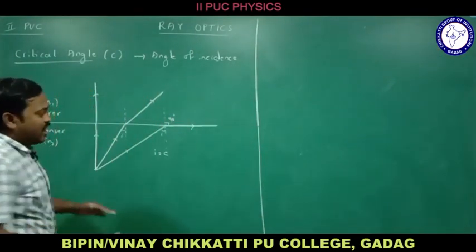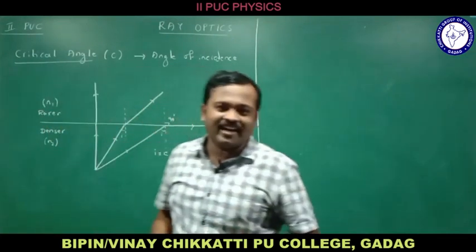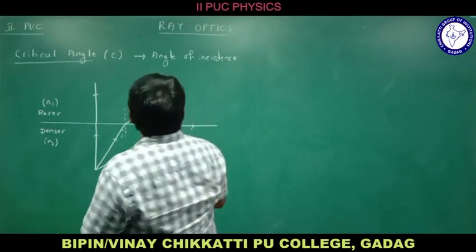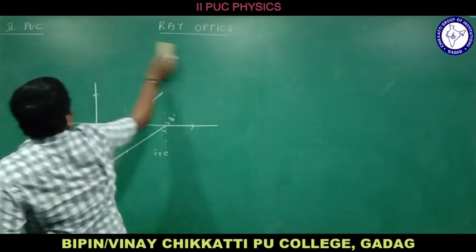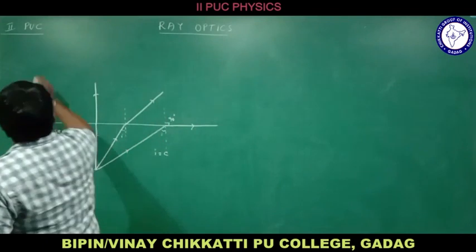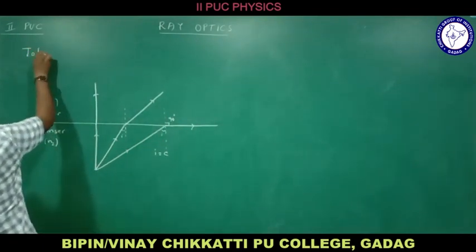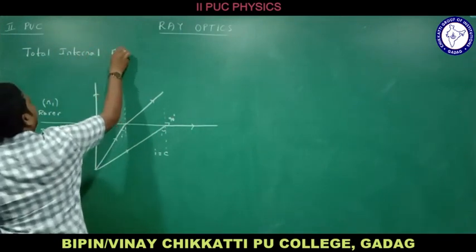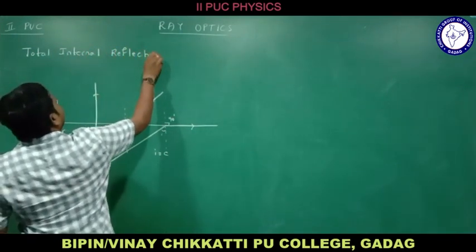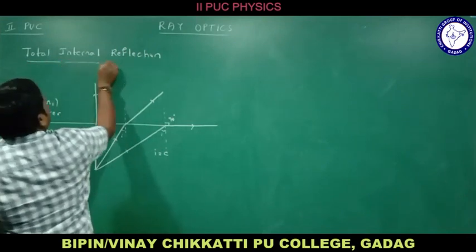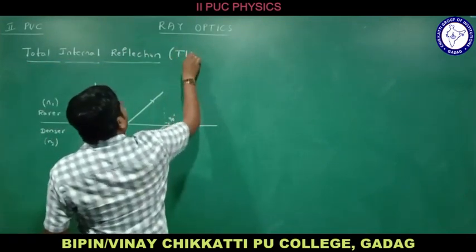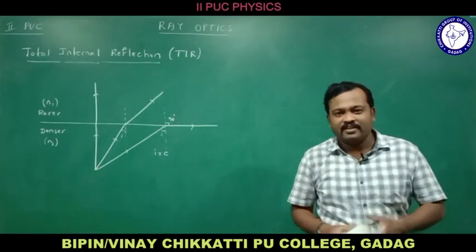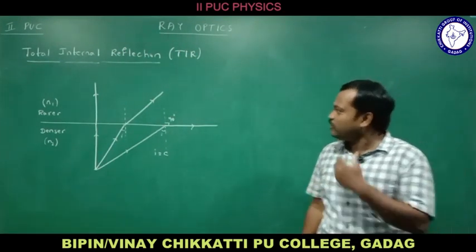Now, after understanding what the critical angle is, let us move further. The next topic we will be studying is total internal reflection. It is also known as TIR, total internal reflection. After studying critical angle, let me go with total internal reflection.